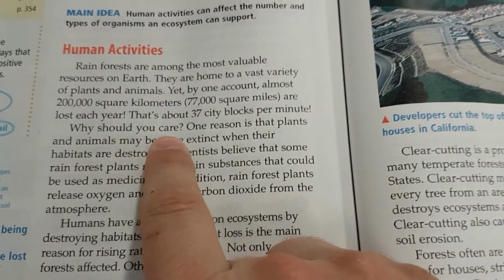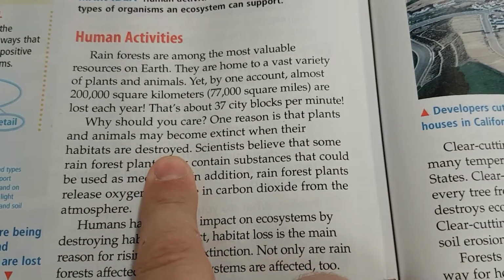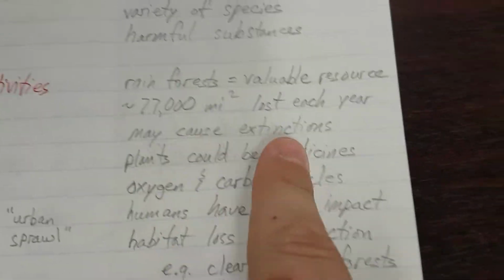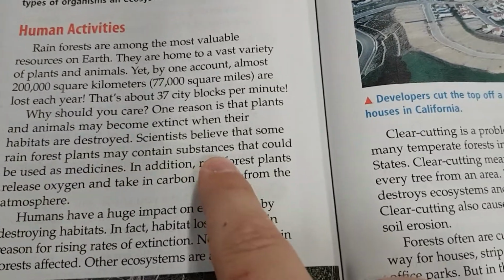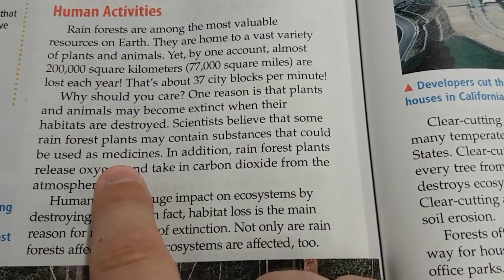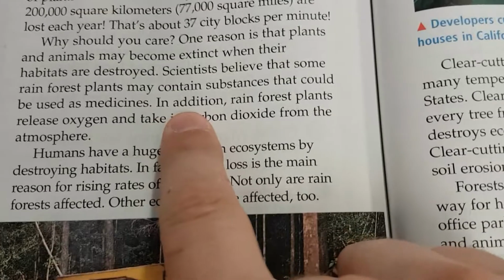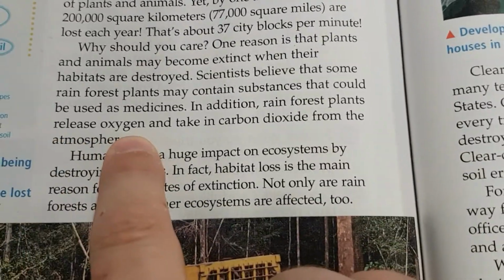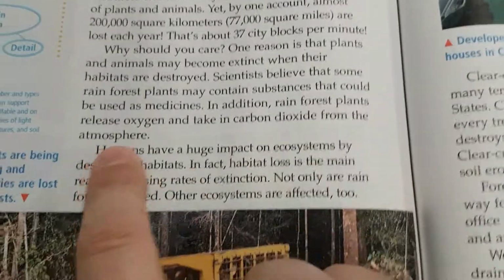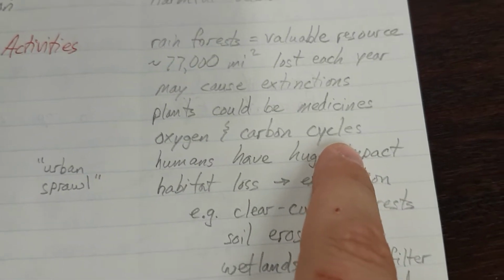Why should you care? One reason is that plants and animals may become extinct when their habitats are destroyed. Scientists believe that some rainforest plants may contain substances that could be used as medicines. In addition, rainforest plants release oxygen and take in carbon dioxide from the atmosphere. Oxygen and carbon cycles. Remember that from a previous lesson?